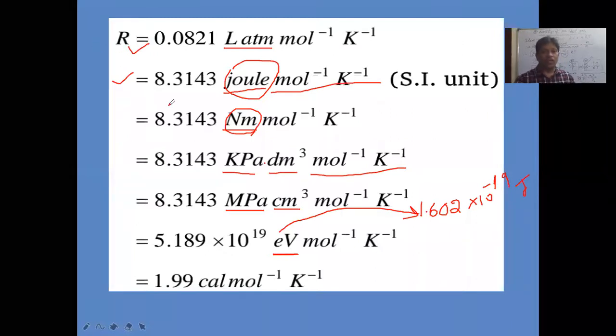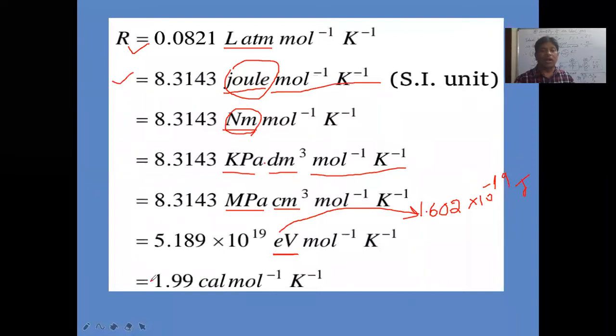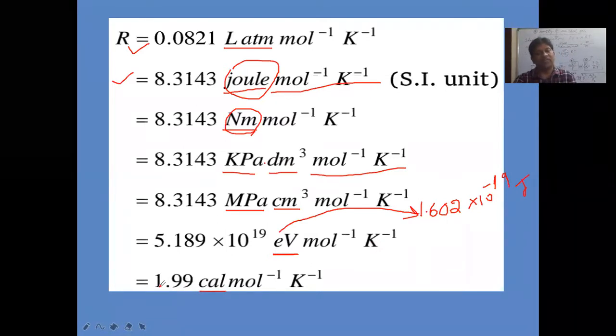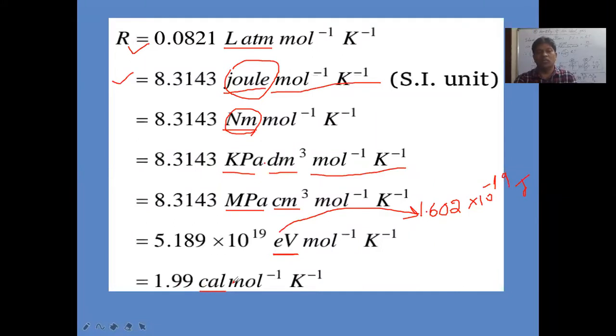So here, what is the value in electron volt? 5.189 into 10 power 19 electron volt mole inverse Kelvin inverse. So this point we have to understand. Next, R value in calories. How many calories is it? 1.99 means we can round off to 2. So 1.98, otherwise 1.99 calories mole inverse Kelvin inverse. So in calories, what will be the R value? They ask you in calories, what will be the R value?